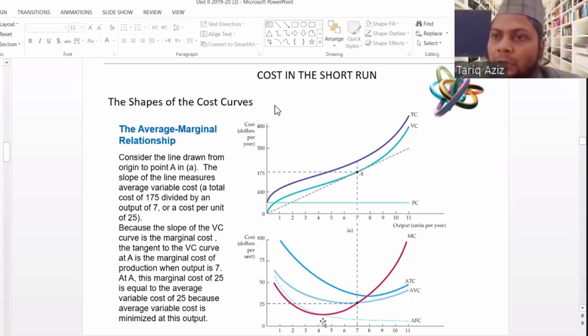But if we are talking specifically about a single firm, for example, a lock manufacturing unit in Aligarh, and we take the actual data for fixed cost and variable cost, and draw the average variable cost and marginal cost curves, definitely the curve will be slightly different, not exactly like this, but it will be U-shaped. U-shaped means it will first decrease, then it will start increasing.